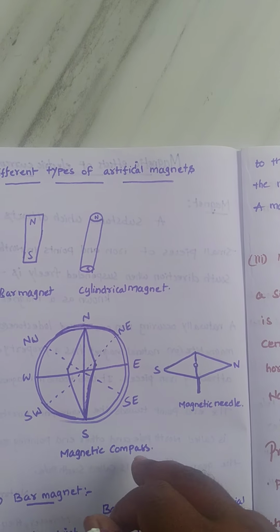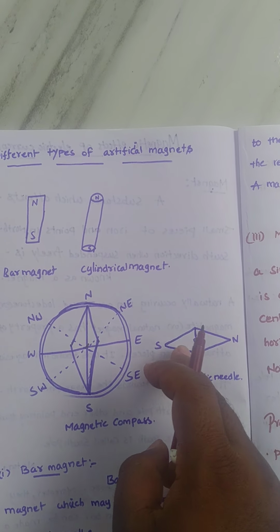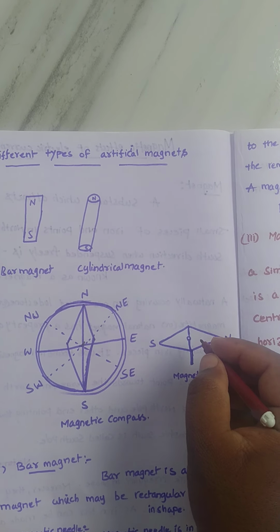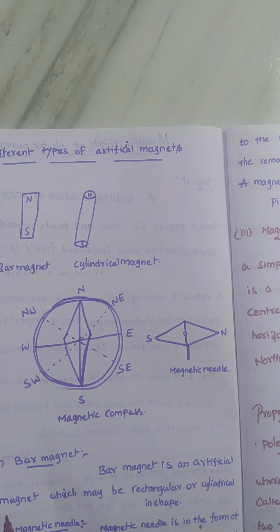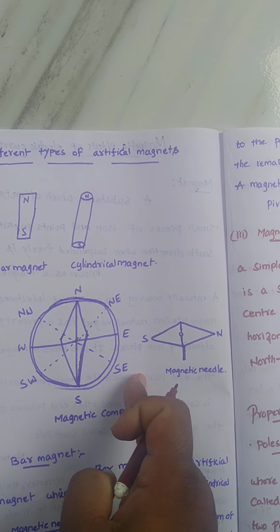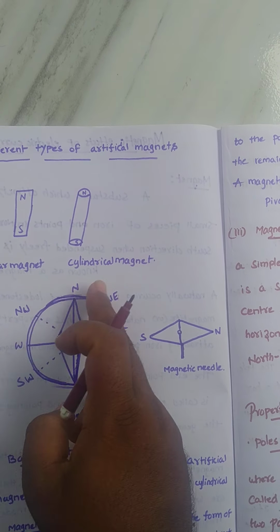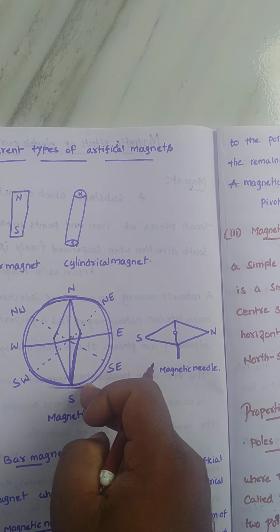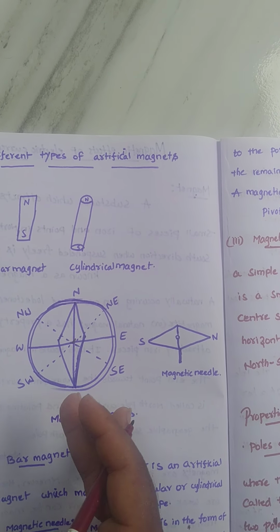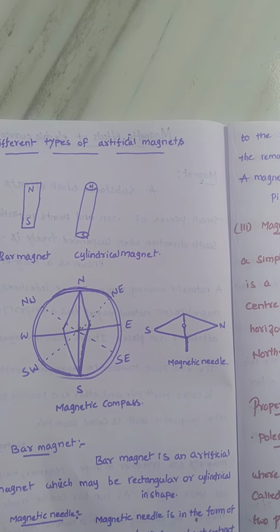Now I am going to discuss the magnetic compass. See, it is a magnetic compass. Before that, it is a magnetic needle, drawn as an enlarged rhombus, with the needle pivoted in the middle. Here are north and south, east and west, then northeast, southeast, northwest and southwest. That is about the magnetic compass, right? It shows a deflection whenever you place it near a current carrying conducting wire.